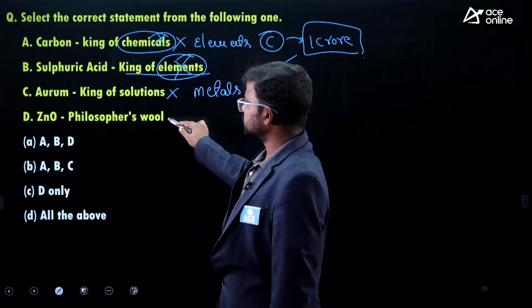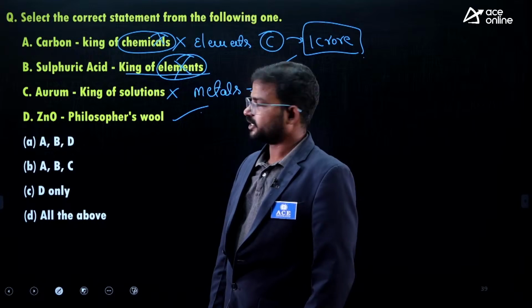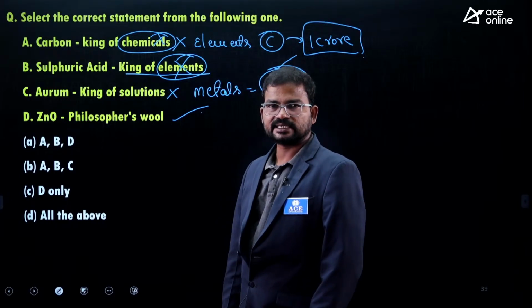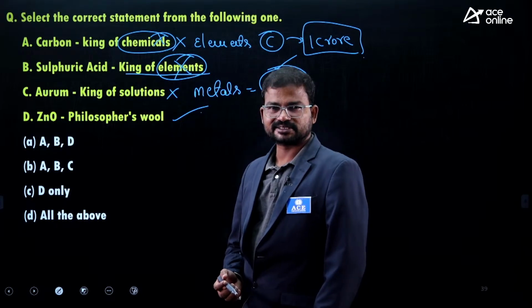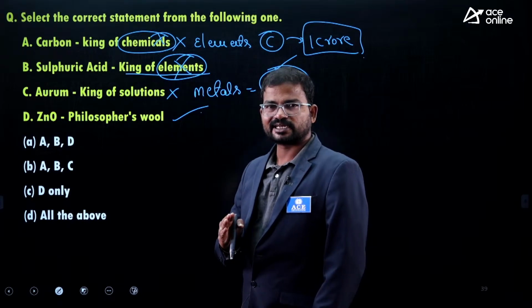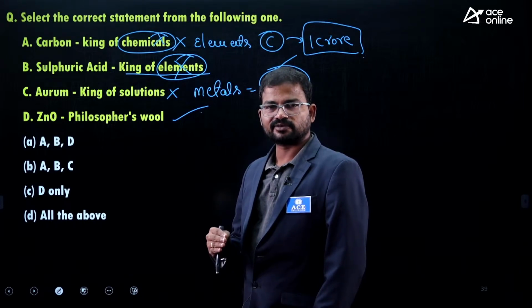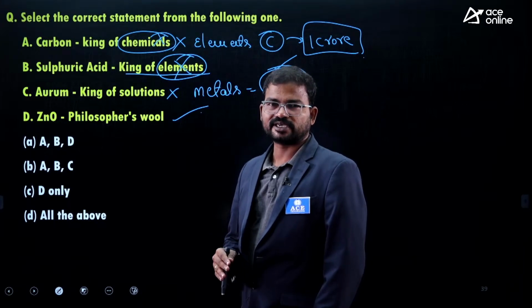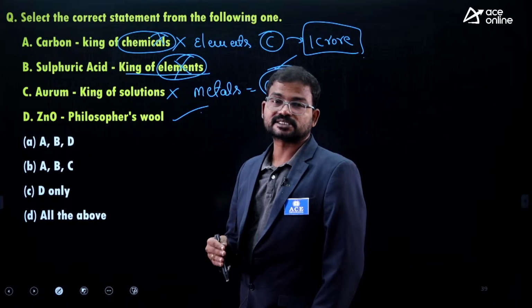Next one, zinc oxide, philosopher's wool. Of course option D is the correct one. Zinc oxide, in nano size, is mostly used in sunscreen lotions to protect from ultraviolet rays. When ultraviolet rays are incident on zinc oxide derivatives, within a fraction of a second almost all the rays are bounced back. That is the specialty of zinc oxide. That's why these derivatives are especially used in sunscreen lotions.